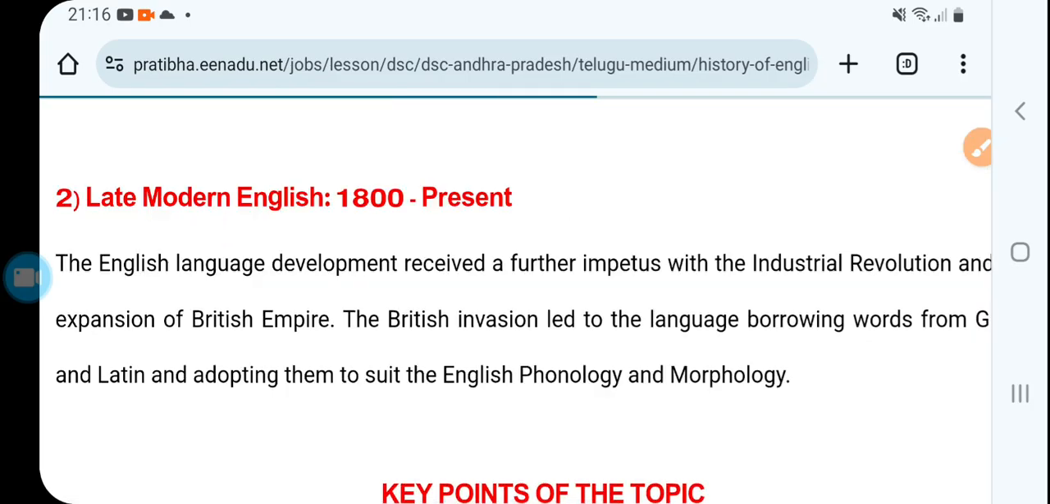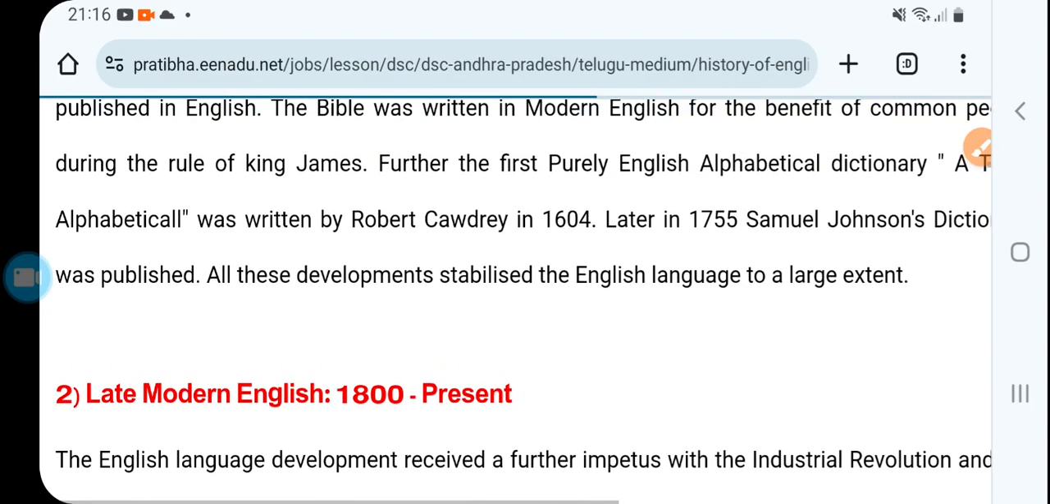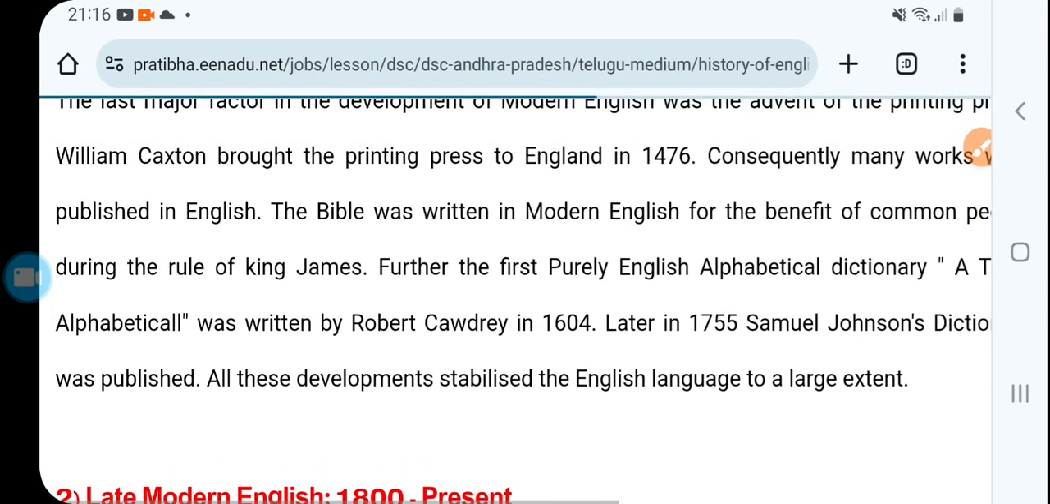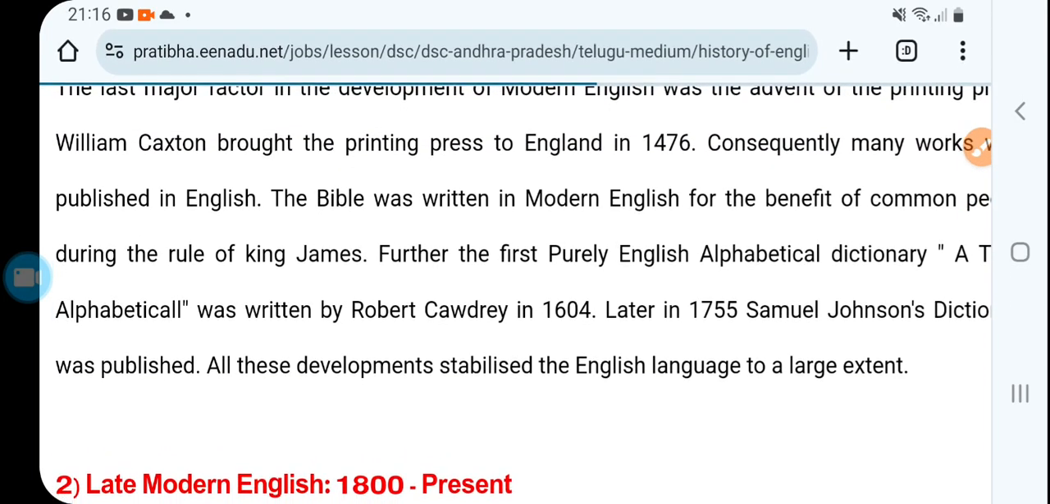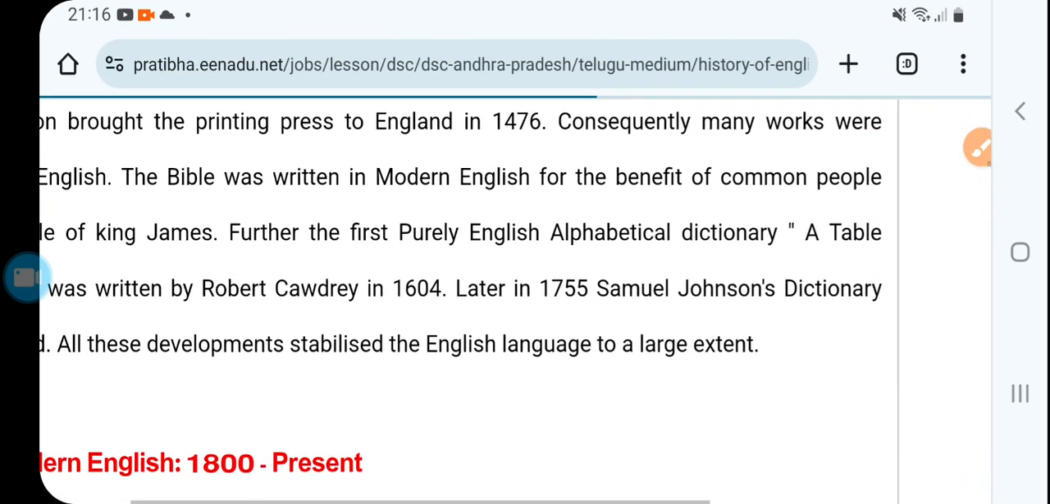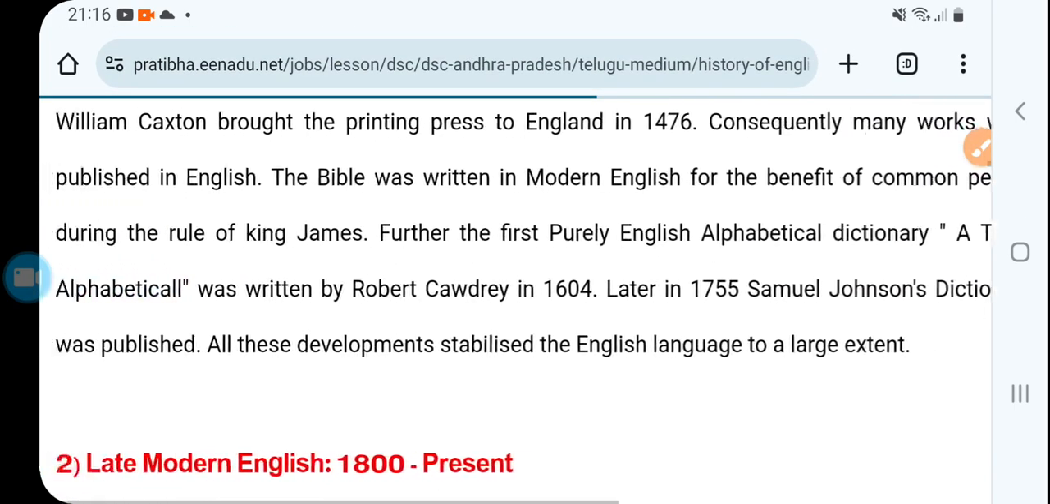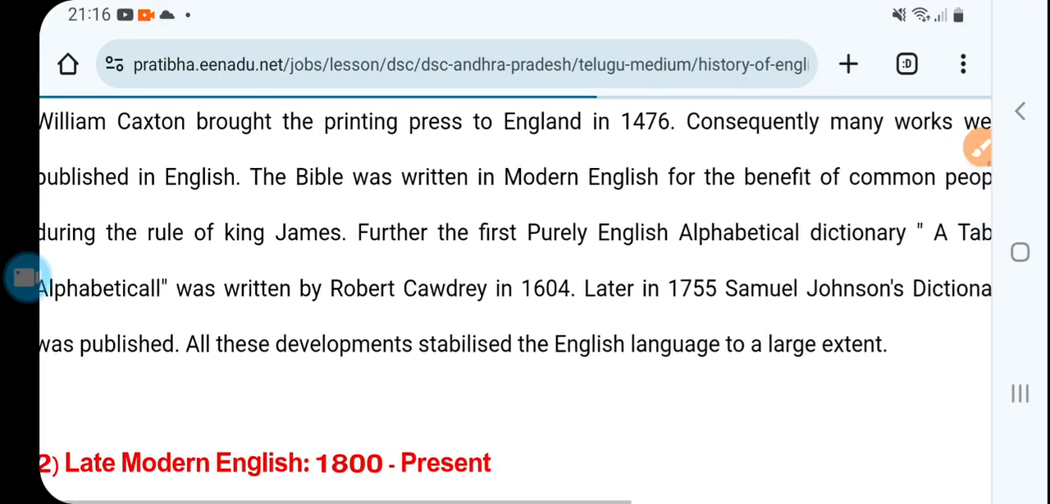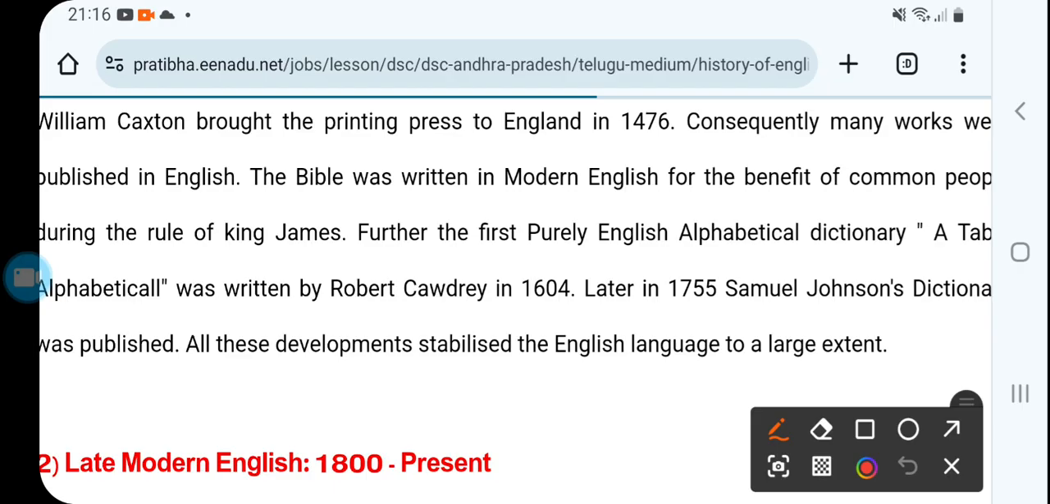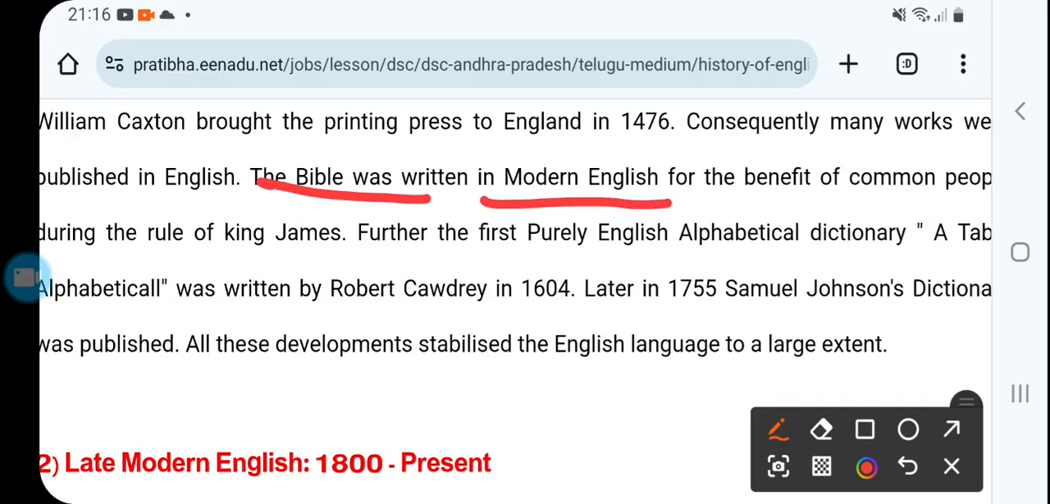Then it was possible for works to be in common people's hands, and the Bible was written in modern English for the benefit of common people during the rule of King James. Again, that is also often asked: the Bible was written in Old English, so it was translated into modern English. And why? Because of the benefit of common people, then only will they be able to understand.